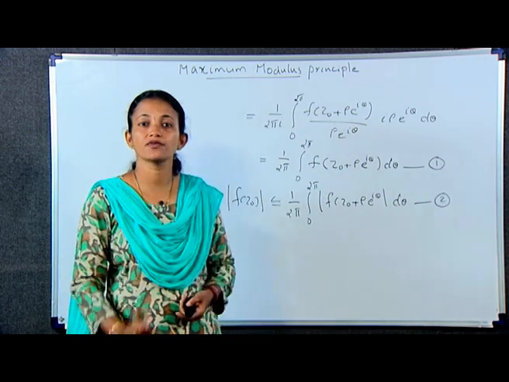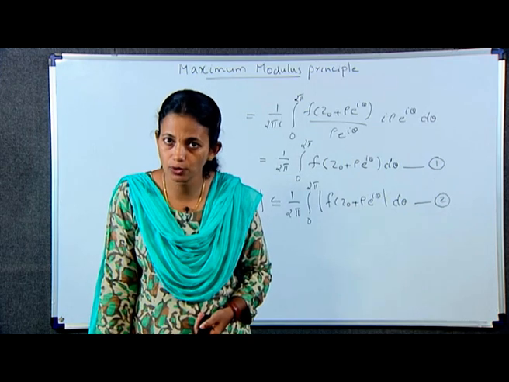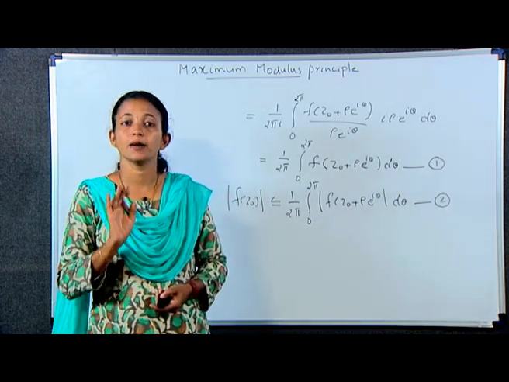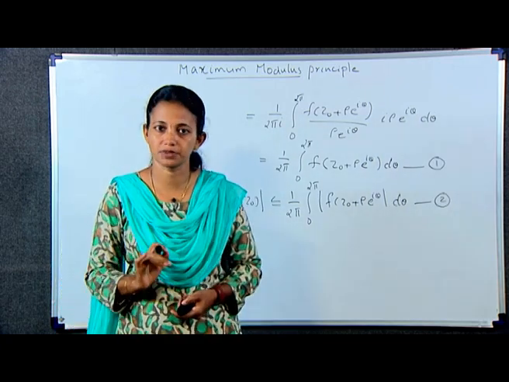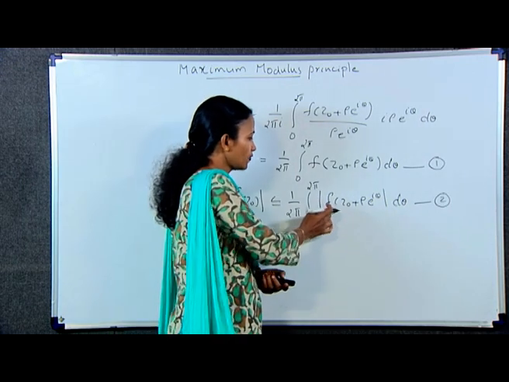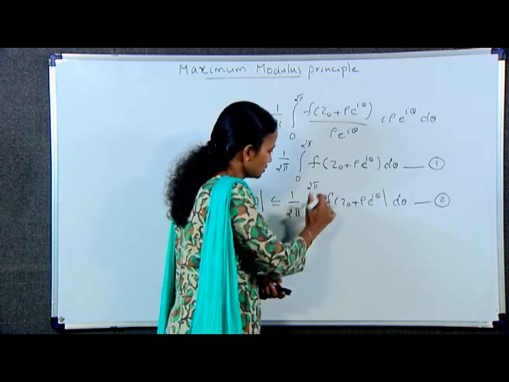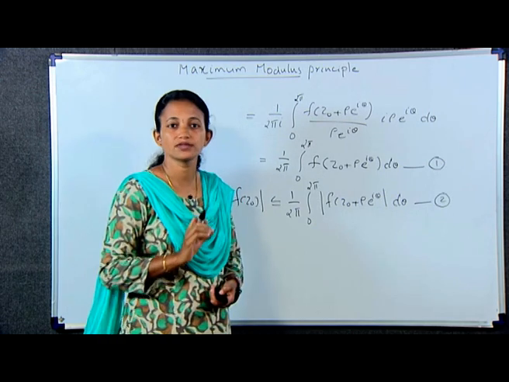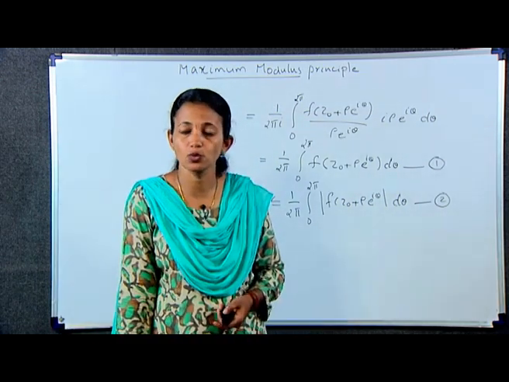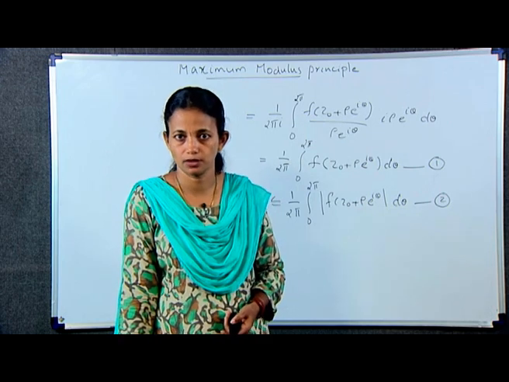Since modulus of f of z is less than or equal to modulus of f of z naught at each point in the set mod z minus z naught less than epsilon, we can say modulus of f of z naught plus rho e raised to i theta is again less than or equal to modulus of f of z naught.